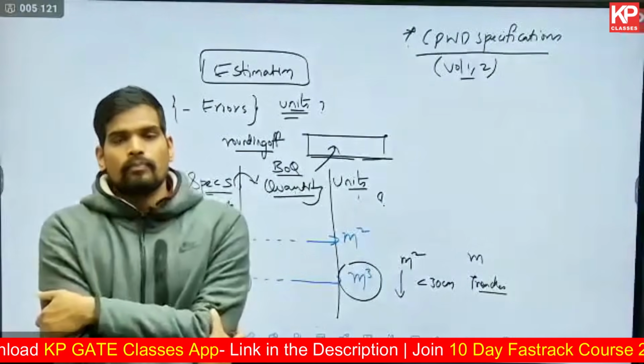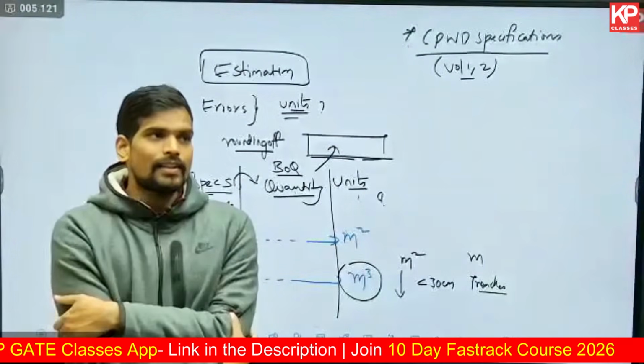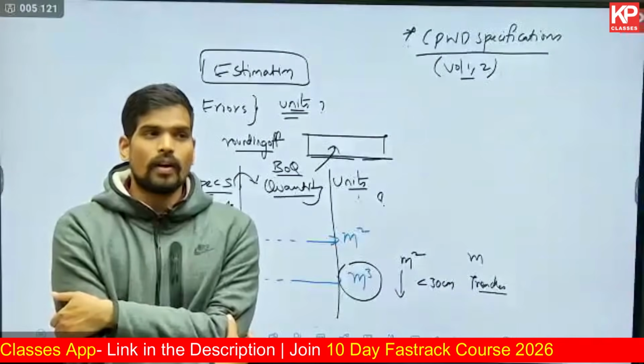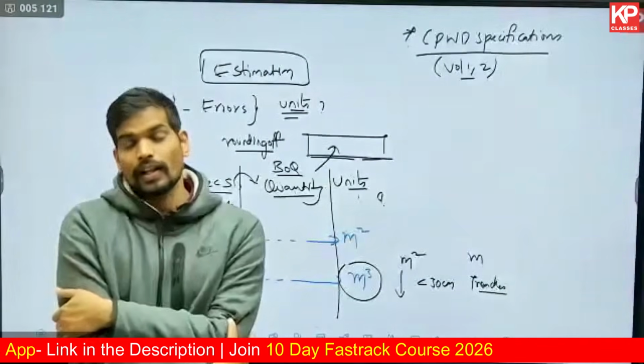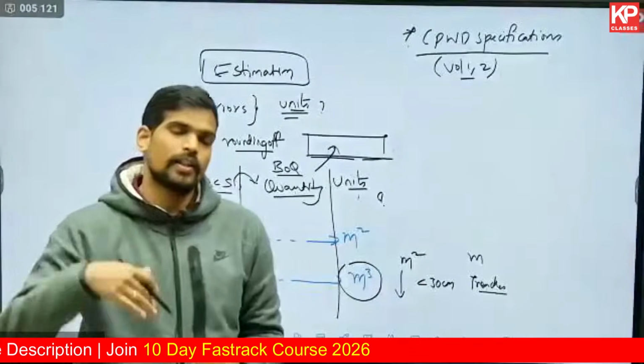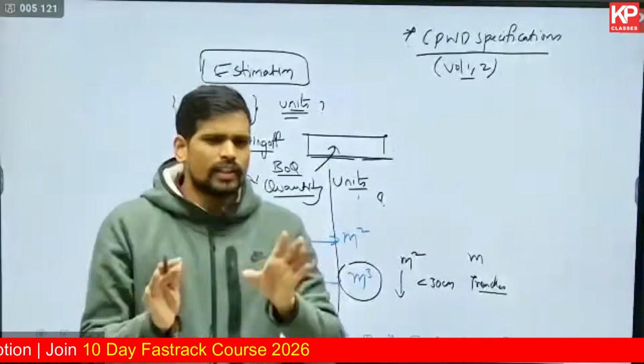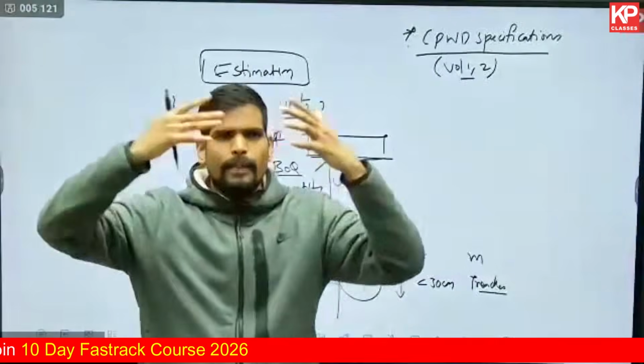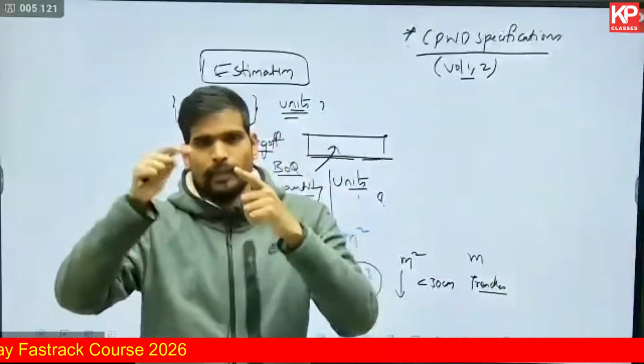In the 2025 paper, there was a theoretical question asking the estimation unit for brickwork in honeycomb structures, or honeycomb brickwork. As per the CPWD specification, honeycomb brickwork is measured in square meter. Honeycomb brickwork is basically a type of brick jali construction where you have a lot of openings in it.